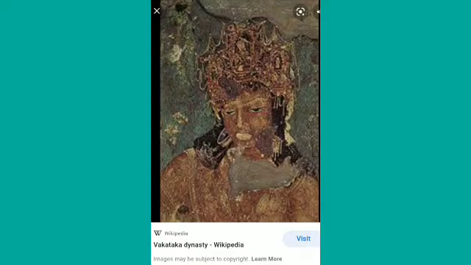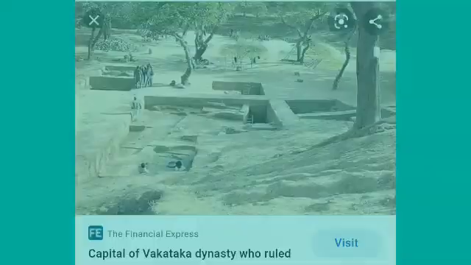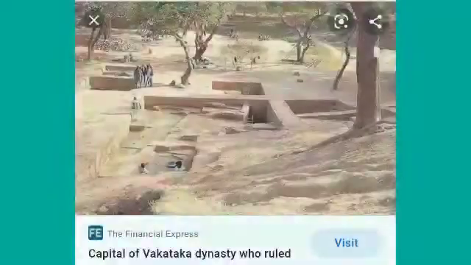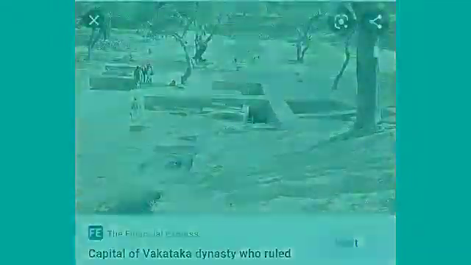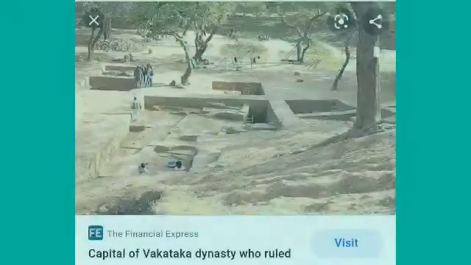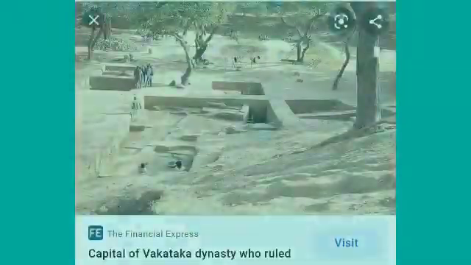He was succeeded by Pravasen first. After his death, the kingdom of the Vakataka got divided, and there were two main branches. The capital of the first was Nandivardhan, which is near Nagpur, and the capital of the other branch was at Vatsagulm, which is today's Washim.